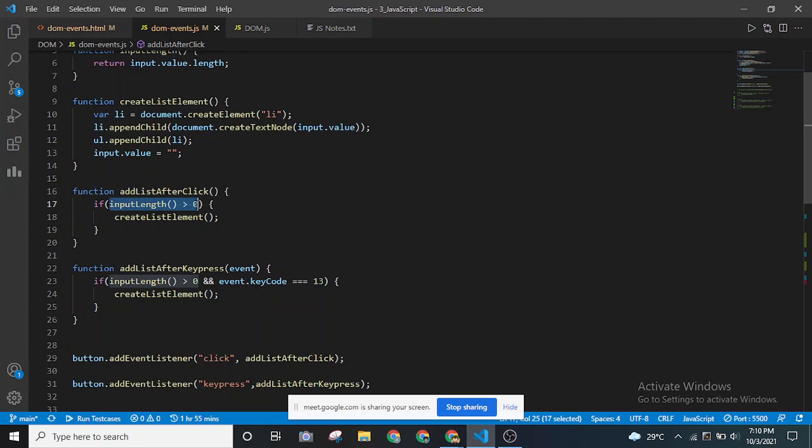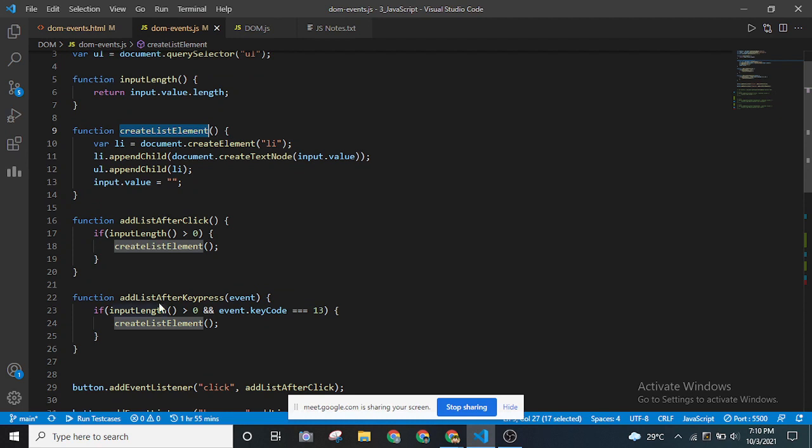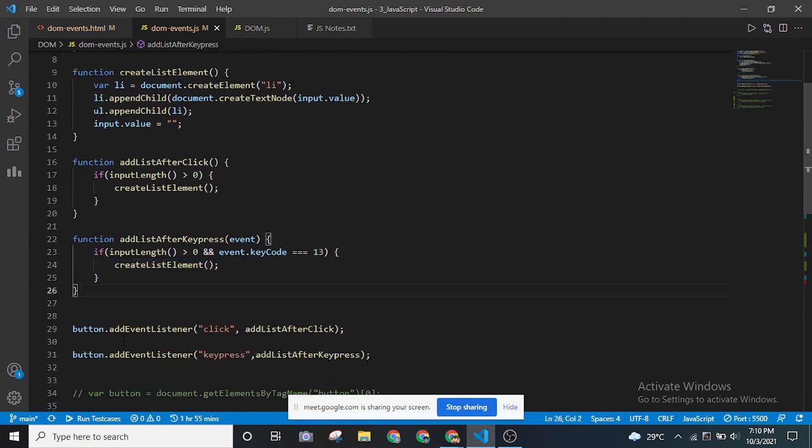Only then is it going to create a list item. The next function is add list after key press. Key press means if I type and press the enter button on the keyboard, it will create the list item as well. This is how these two functions work.